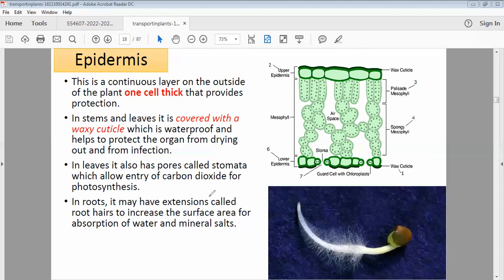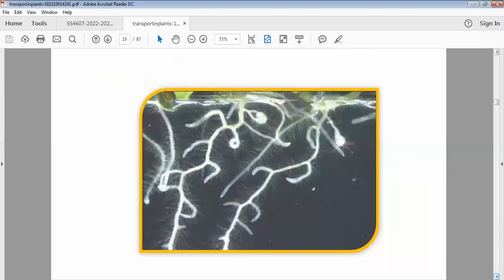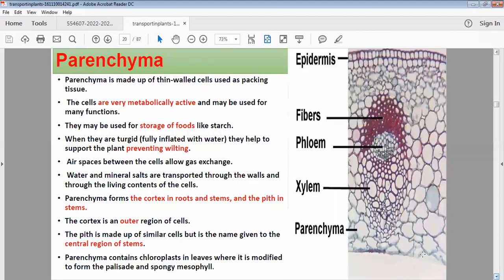So in root, this epidermis may have a few extensions. Can you see? They can be root hairs, which are more adapted. These epidermal cells are more adapted in roots for mineral salt absorption. Here you can see the root epidermal outgrowths. Then comes another tissue, the second tissue, called parenchyma. P for parenchyma, P for pith, you remember, when I'm talking about the stem.